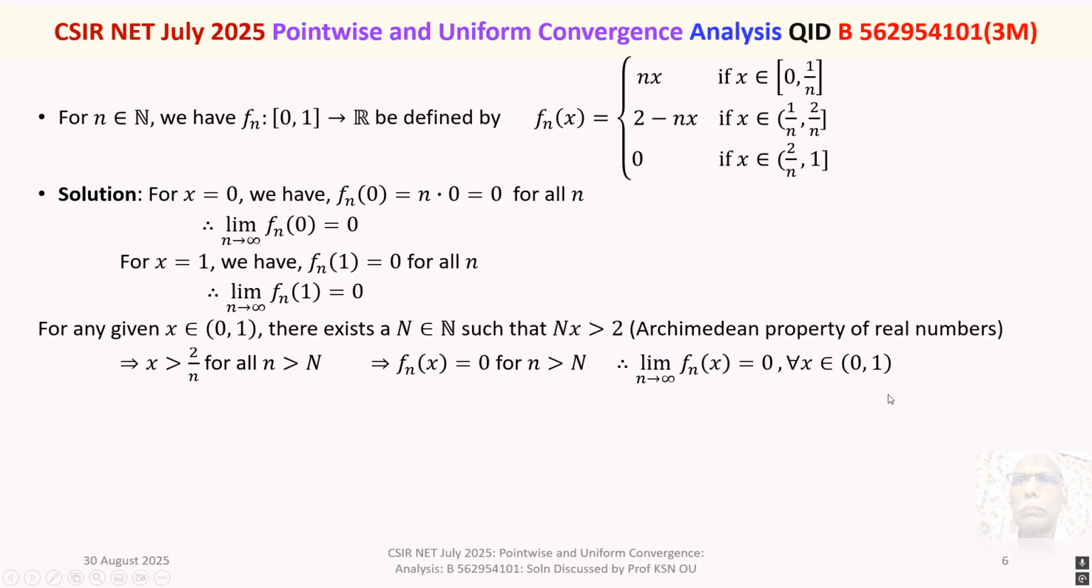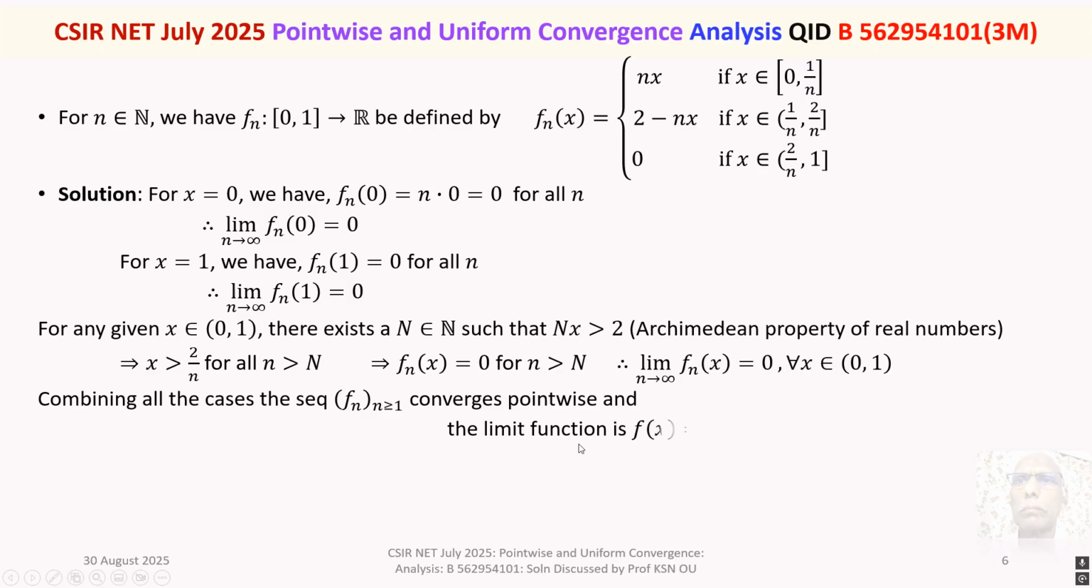Thus, combining all the three cases, we get the sequence Fn converges pointwise, and the limit function is f of x is equal to 0 for all x belongs to the closed interval 0 to 1.